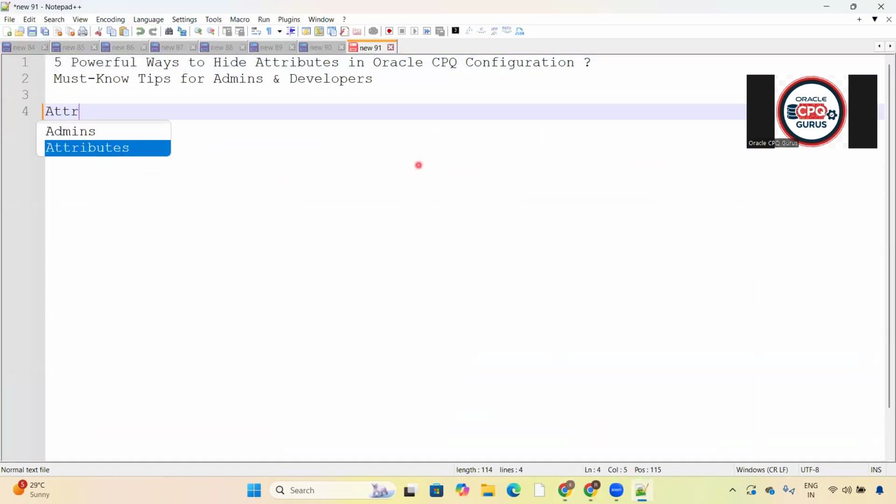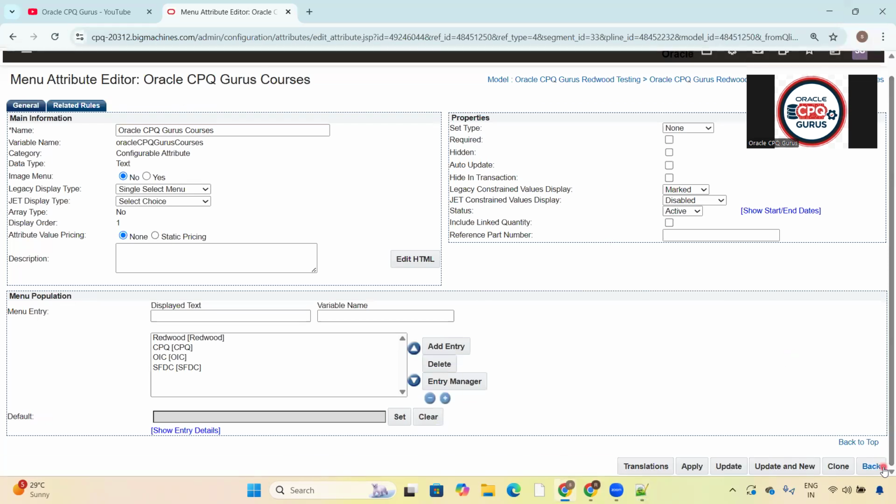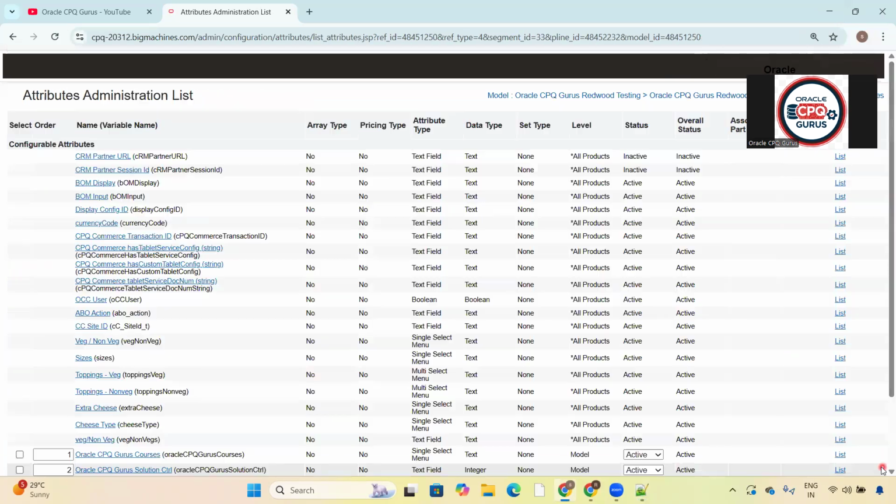Go to the attribute editor, and in properties you just need to select hidden. This is the first way. Let me go back. Now we can discuss the second way.